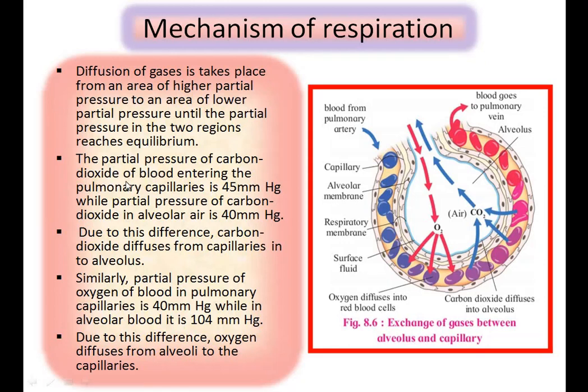The partial pressure of carbon dioxide of blood entering the pulmonary capillaries is about 45 mmHg. The partial pressure of carbon dioxide of blood entering the pulmonary capillaries, the pulmonary capillaries मध्ये जे काही पार्शियल प्रेशर कार्बन डायऑक्साइडचा असेल तर तो किती असतो? 45 mmHg. While the partial pressure of carbon dioxide in alveolar air is about 40 mmHg.